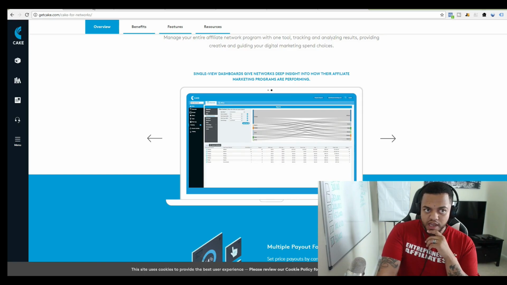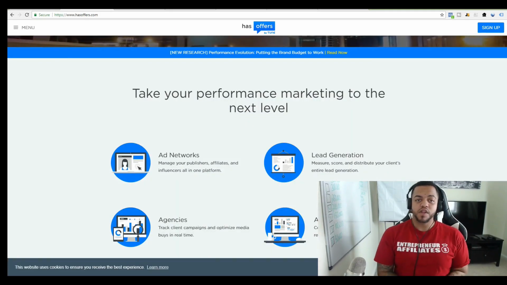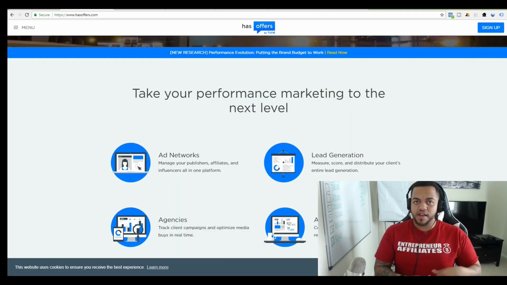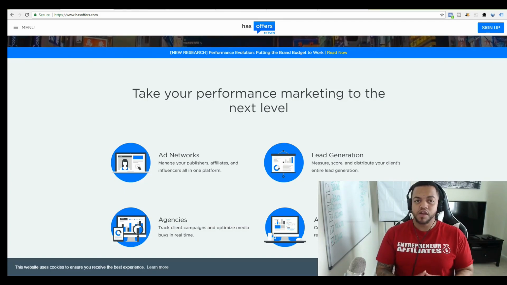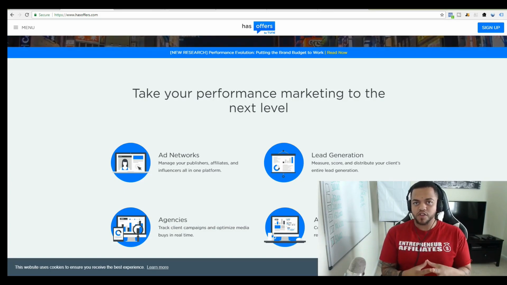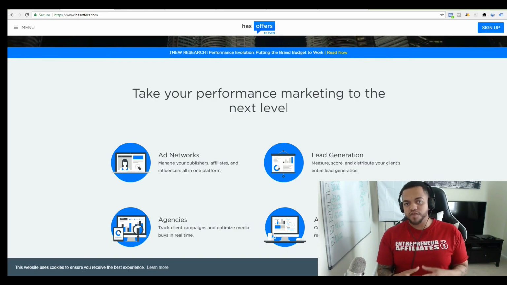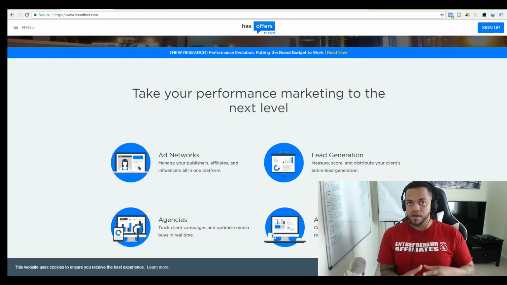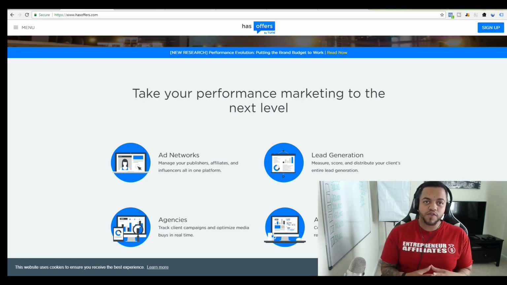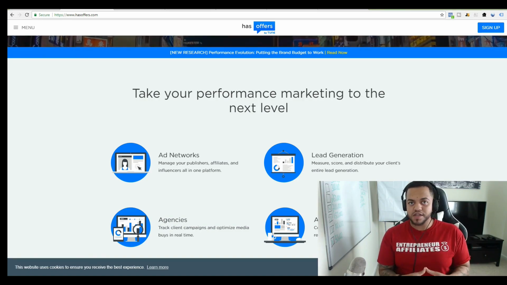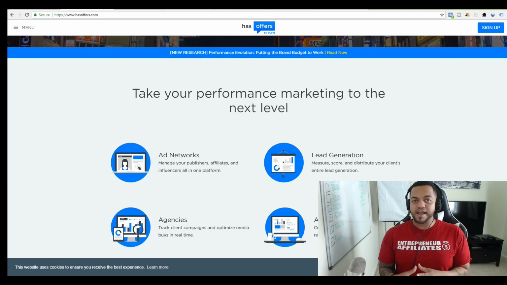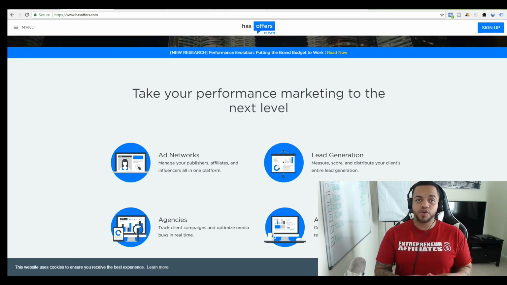And then we have Has Offers. Now, Has Offers is pretty much Cake's competitor in terms of tracking. The reason I like Has Offers is because it's very simple to use for tracking also, but there's not as much flexibility with the pixel placement. If you do join a Has Offers network, you can always reach out to your affiliate manager and ask them if there's availability for you to actually put your pixels on the offer.